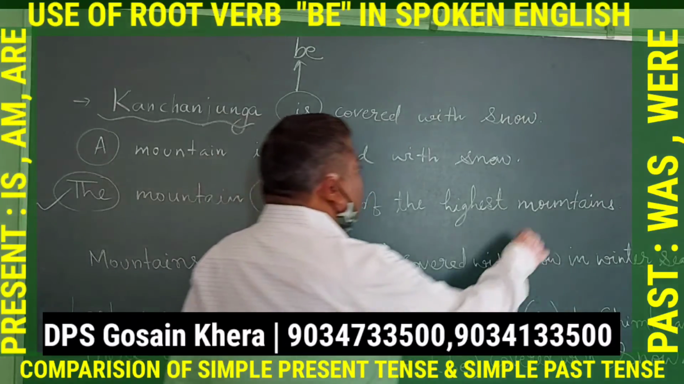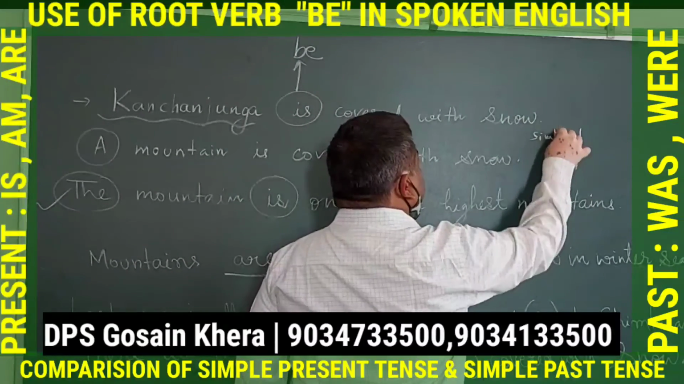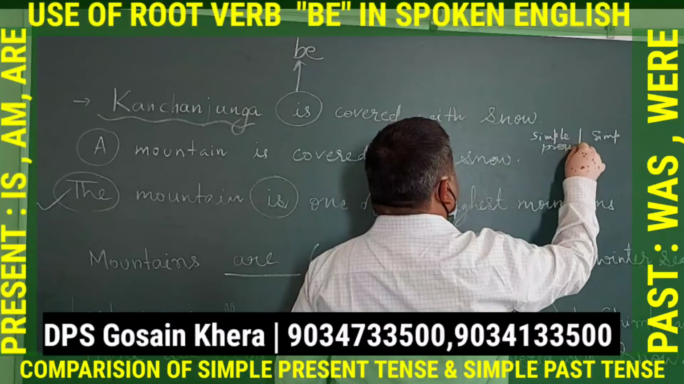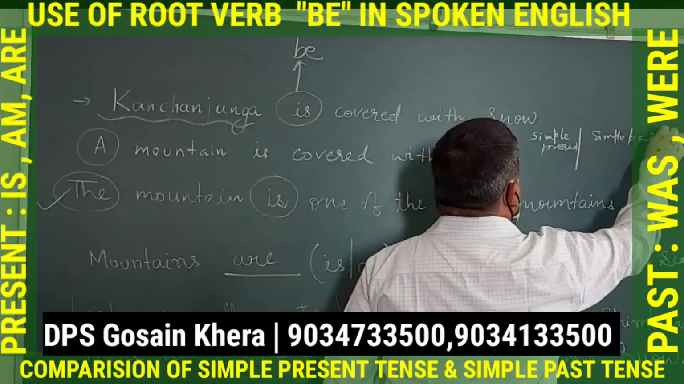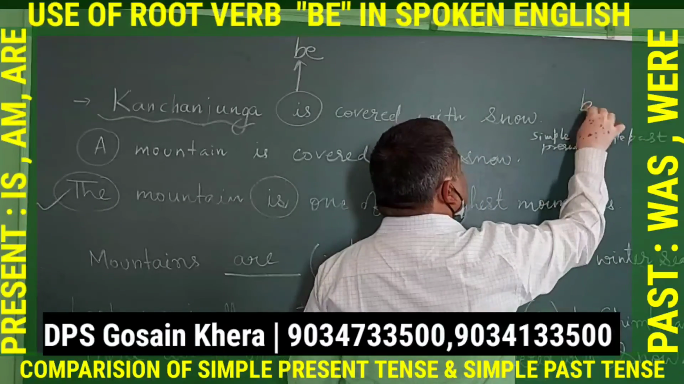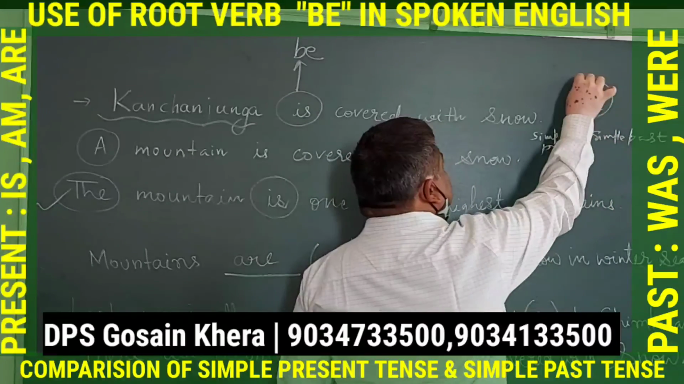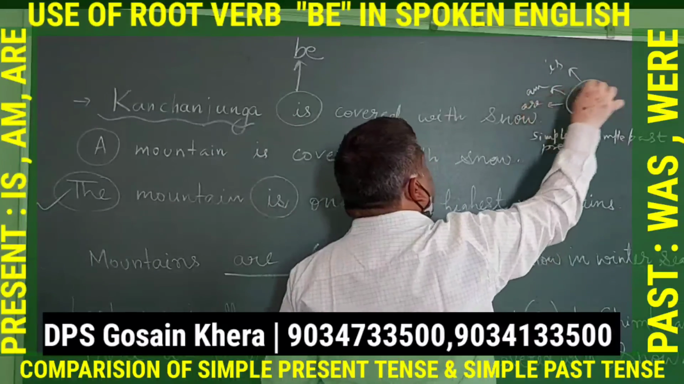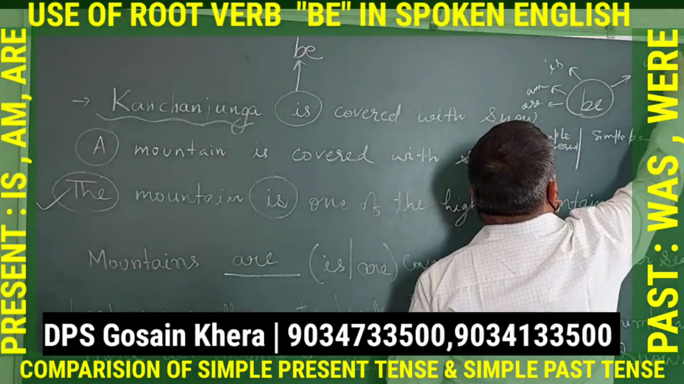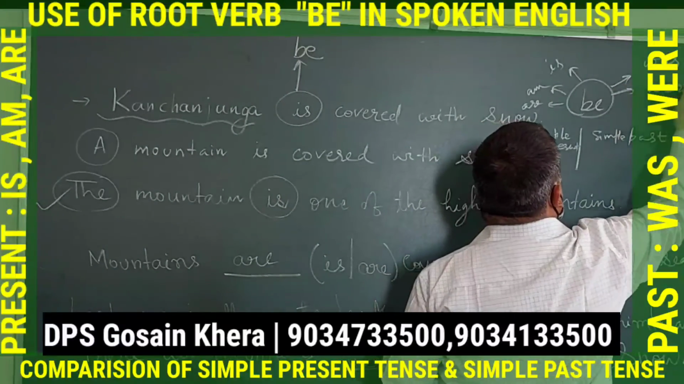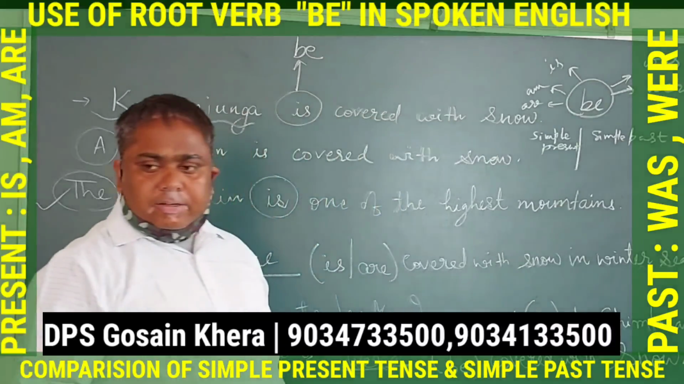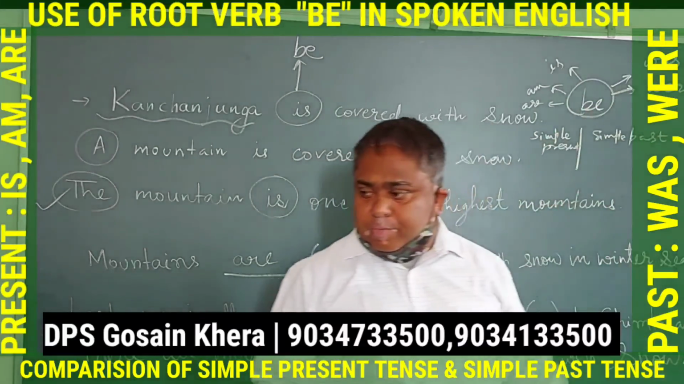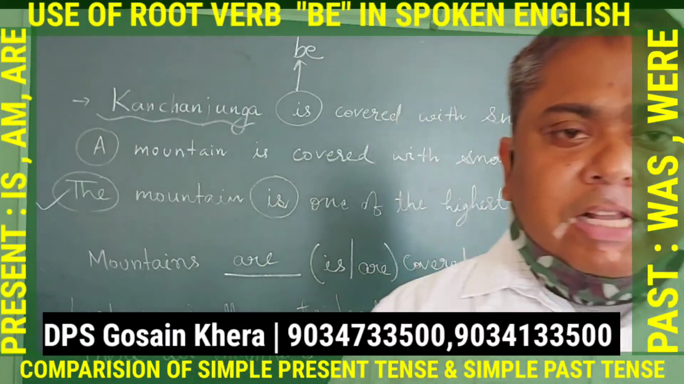So make two columns. One column will be for simple present tense. Another column will be simple past tense. And the verb which you will use is be. Okay, and the various forms of be in simple present tense will be is, am, are. And in past tense was, were. That's it. Isn't it? That means you will make how many sentences? 5 sentences. 1, 2, 3, 4, 5. Make 5 sentences and then ma'am will check your notebook.